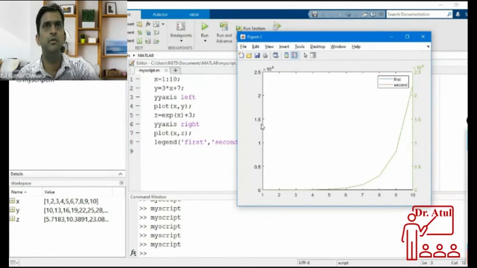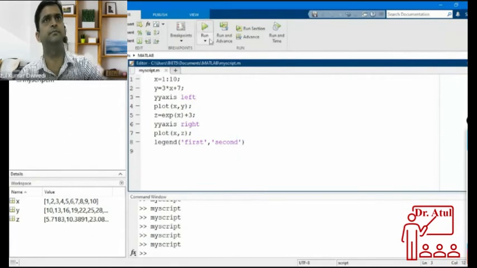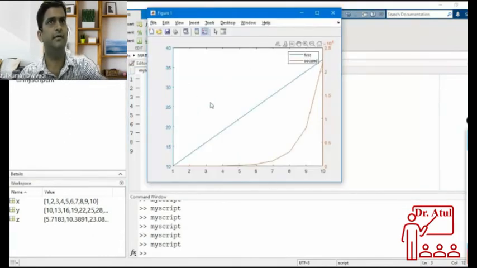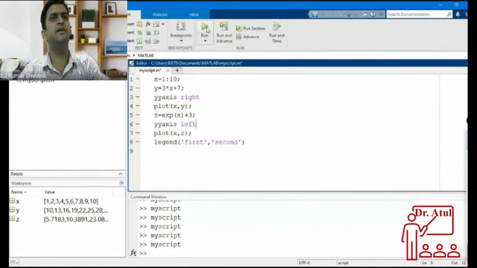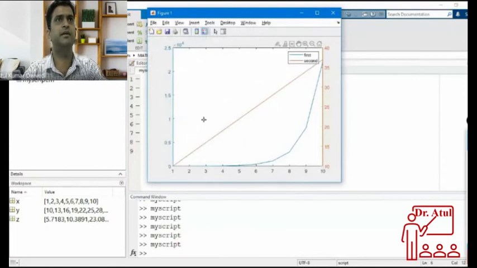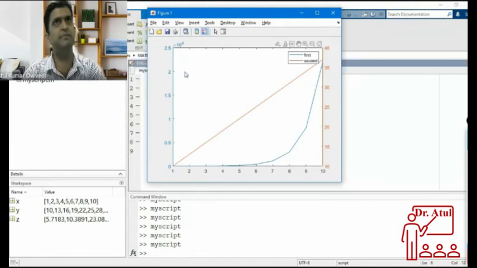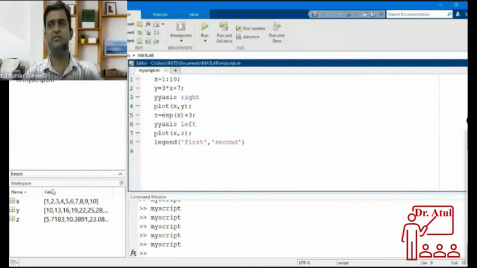Okay. Oh, this thing is not done. I think this is the previous plot. Left and right. So left is chosen for the first and right is chosen for the second. So if I write right first and left for this, that is also possible. Means I can change the axis according to the requirement. Now see, here the 10 to the power 4 is now on the left, and the 40 which was on the left in the previous figure, now it is on the right side. So you can change this y-axis according to the requirement. These are the multiple plots.